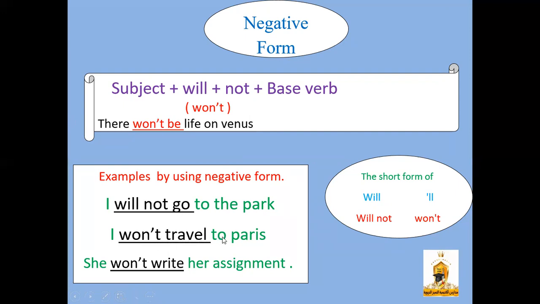I won't travel to Paris. She won't write her assignment. Here we have the contraction forms: will becomes 'll with an apostrophe, and will not becomes won't.